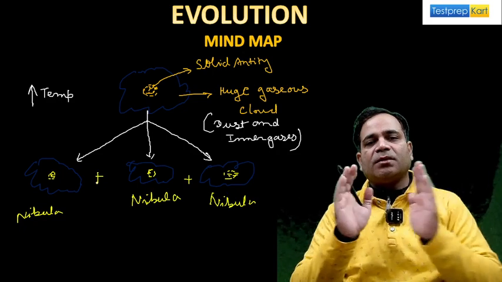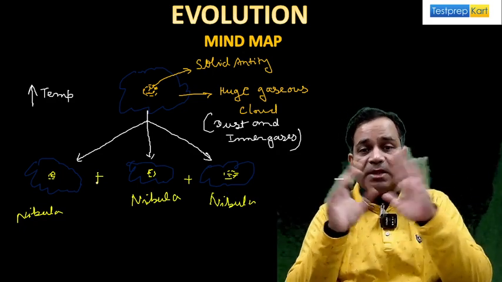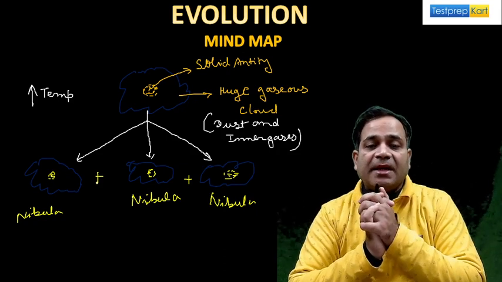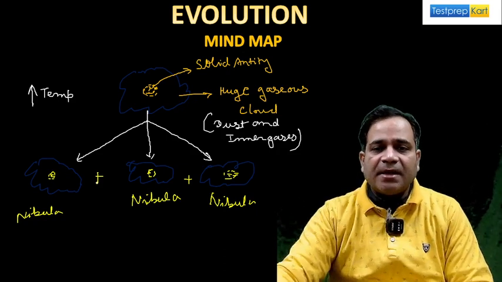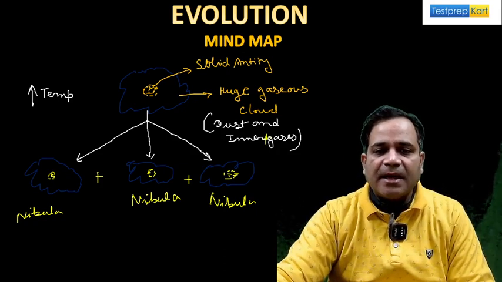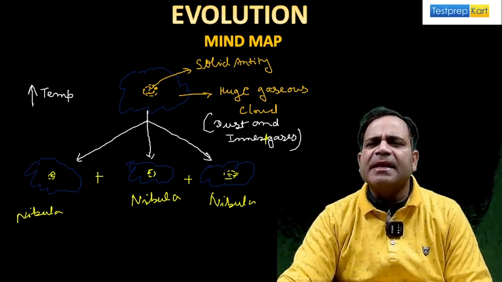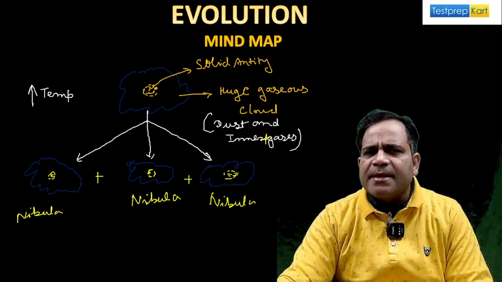Okay. So see what I'm saying here. A huge gaseous cloud which is made up of dust and what? Inert gases. Whatever the inert gases. Inert gases means what? That is helium, neon, argon, krypton, xenon, radon. These all are the inert gases, right?